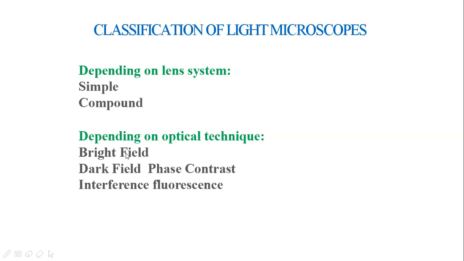A bright field microscope can be converted into a dark field microscope by just adding one part, a stopper, an annular ring at the condenser level. Next is phase contrast microscopy. A small modification of the bright field microscope can give us phase contrast microscopy. In a similar way, fluorescence microscopy and interference microscopy also have different types of construction, but they are all light microscopes.